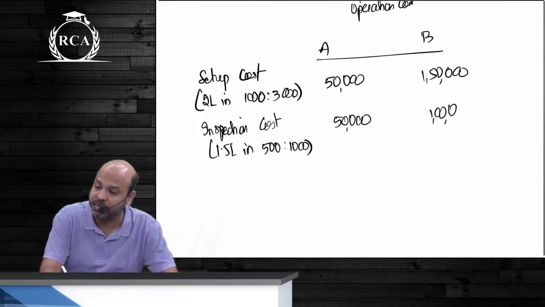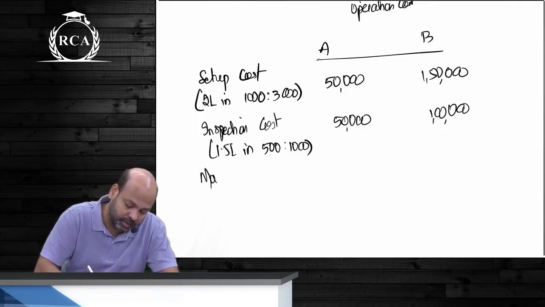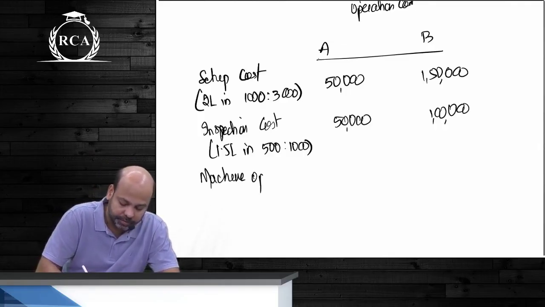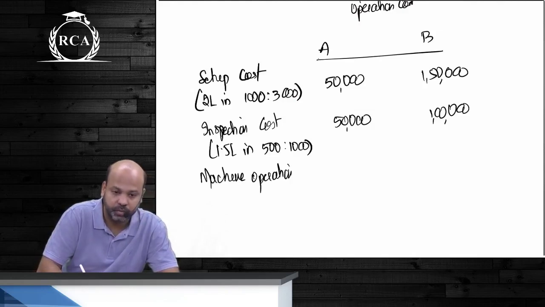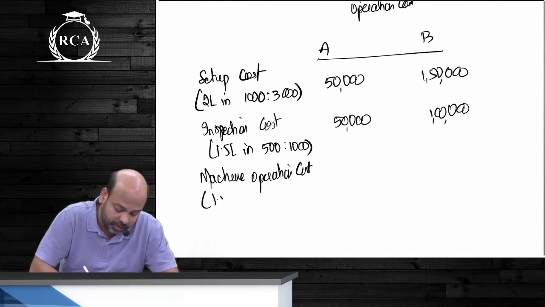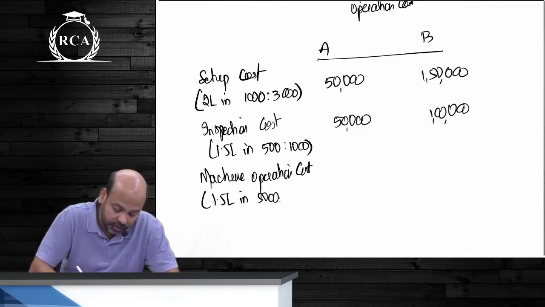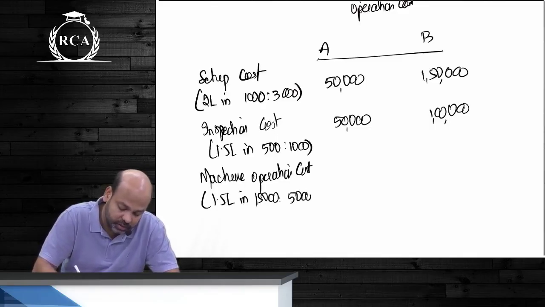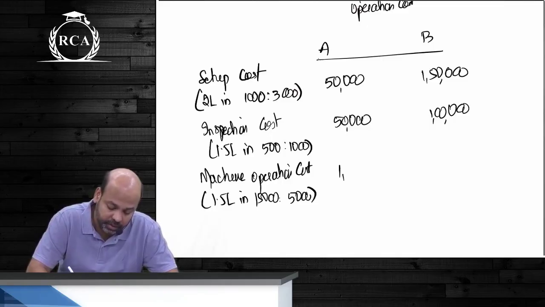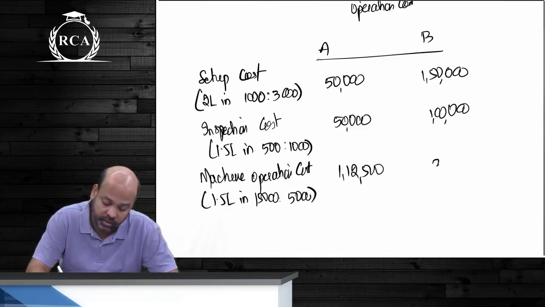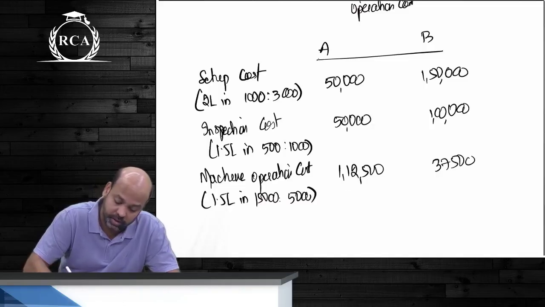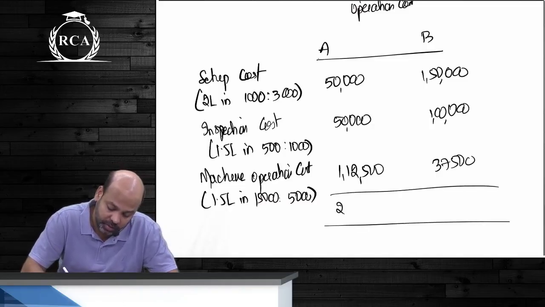ये जो बचा हुआ machine operation cost है, this can be allocated in the ratio of machine hours. So the total amount is 1,50,000. This will go in the ratio of 5,000 is to 15,000 is to 5,000. So this will be 1 lakh, 1,12,500 and 37,500. All put together, this will become 2,12,500 and this will become 2,87,500.